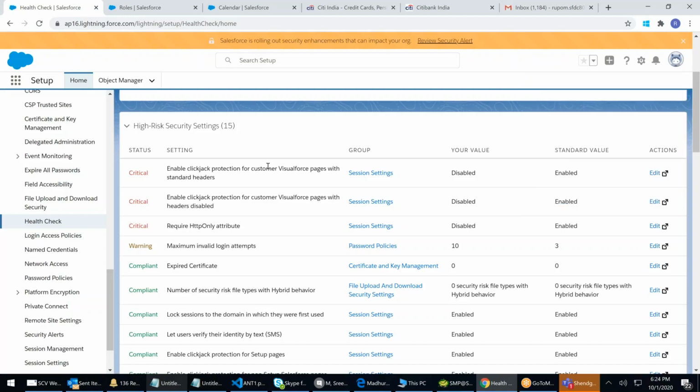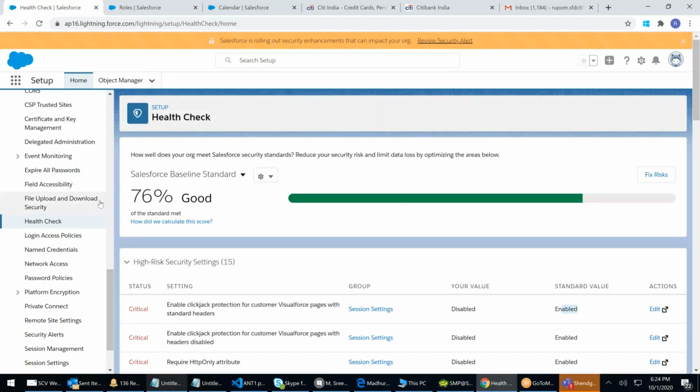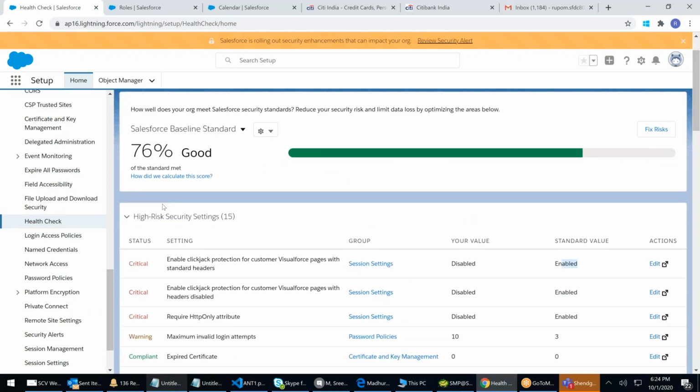Clickjack protection is enabled for Salesforce, but whenever you create a Visualforce page, you have to do clickjack protection for your custom pages. That will start after the coming Monday, when we start programming, we'll see clickjack protection. Currently it is disabled. What do we have to do? Enable. If I enable it, immediately it will cross 80%, and I'll be within the privilege.